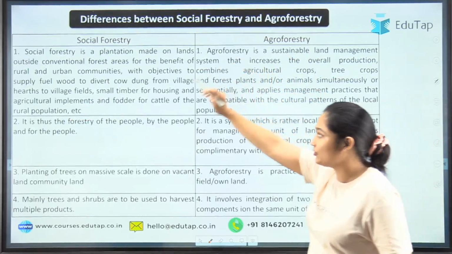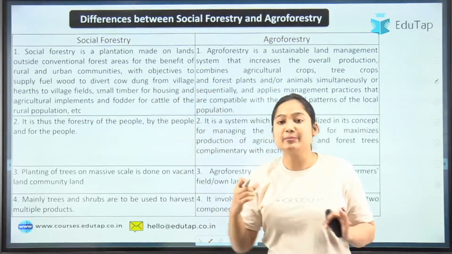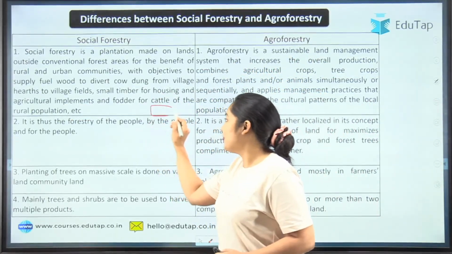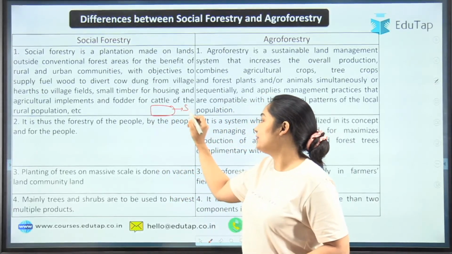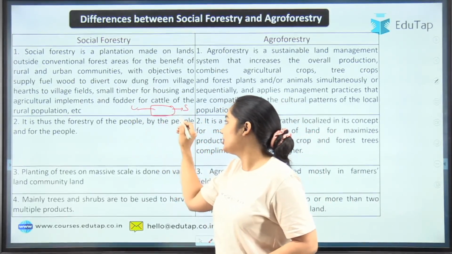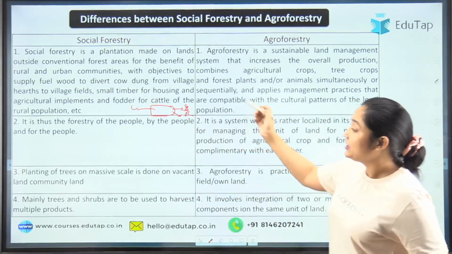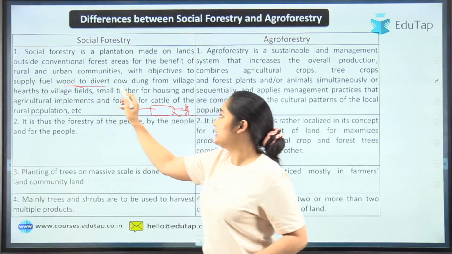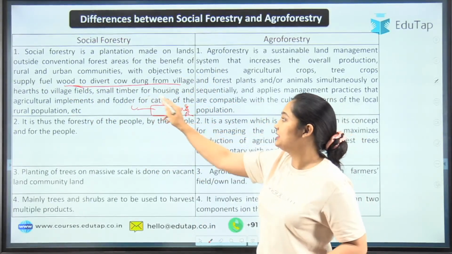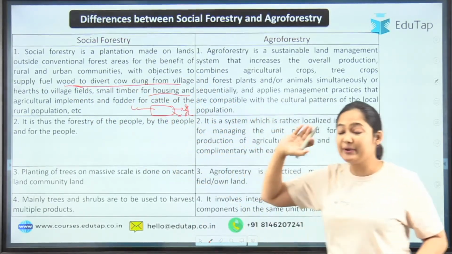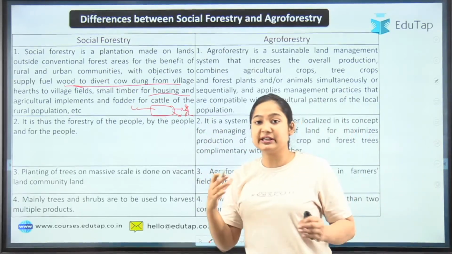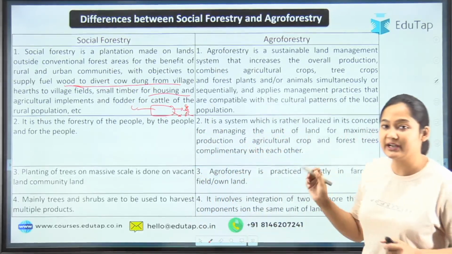So as you can see, when we talk about social forestry, our main objective is to protect forest to fulfill the need of the social group, that is the urban group or, let's say, the rural groups. Okay, so how can you do that? Let's say the wood is there, the cow dung can be used in the fields, timber is used for the house. But we are not thinking commercially. Okay, Chanchal has also provided the correct answer.